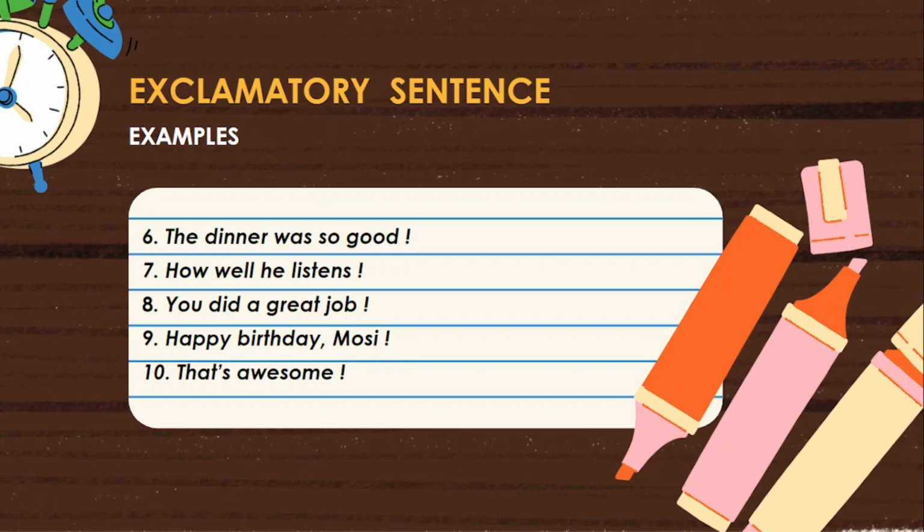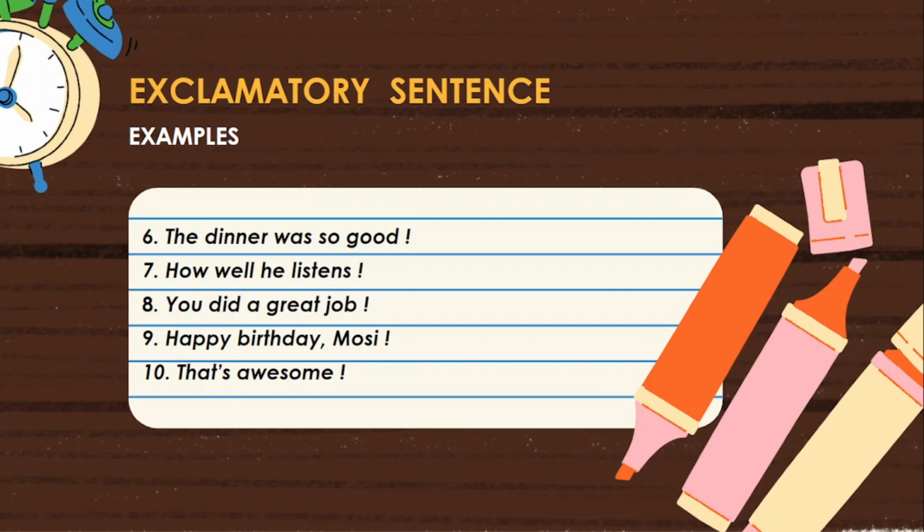If the speaker expresses his or her feelings with a lot of force or energy, it is considered as an exclamatory sentence. For example, like this. Happy birthday, Mosi!